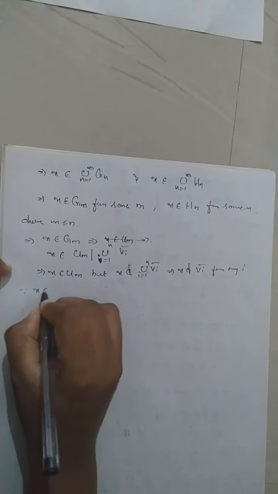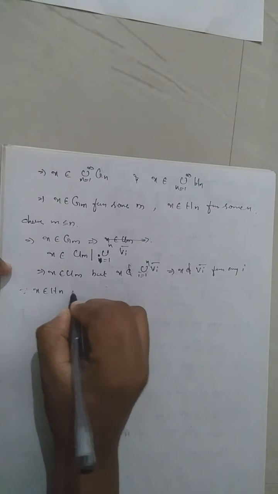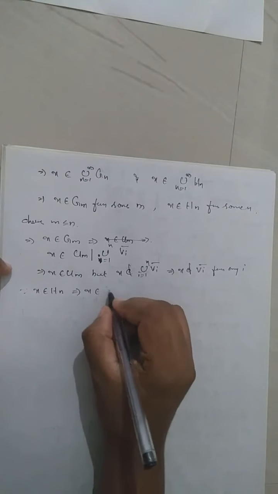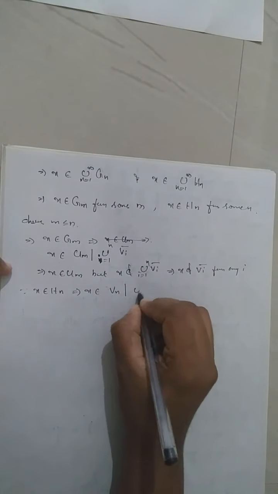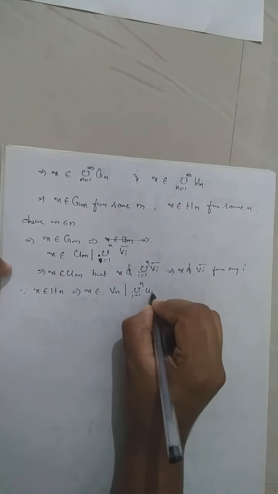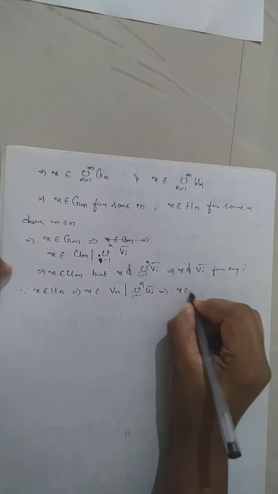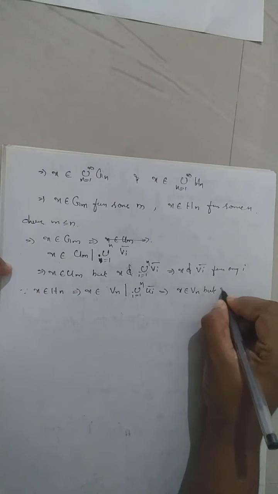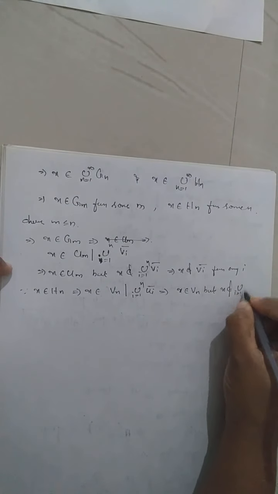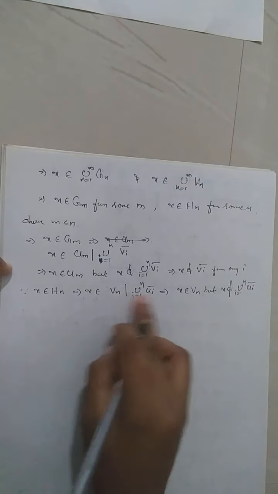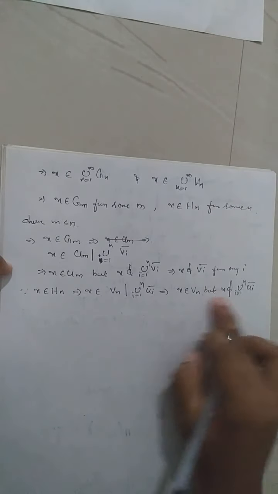Since x belongs to Hn, by definition, Hn is Vn minus the union i equal to 1 to n of Ui closure. So x belongs to Vn, but x does not belong to the union i equal to 1 to n of Ui closure. A minus B means in A and not in B, that is what is written here.